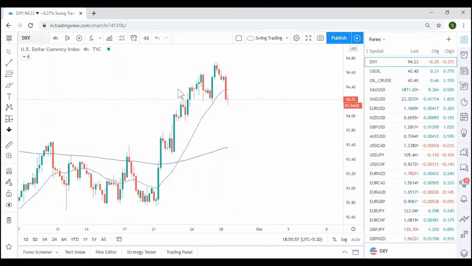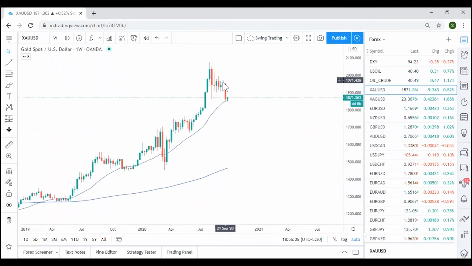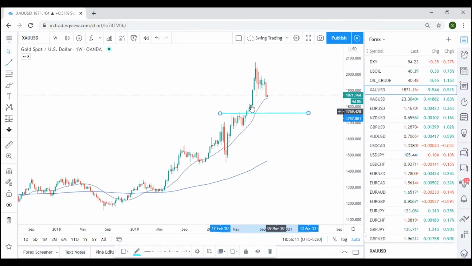The buying side of the dollar gives a lot of clarity. Eventually it means sell for gold. If I open the weekly chart, see, last week's candle itself is very bearish, and I'm expecting this to fall down till here because the intensity of the move is very strong. So we can expect gold to fall around the price of 1750 to 1800. I'm expecting that fall, which is a very good major fall.